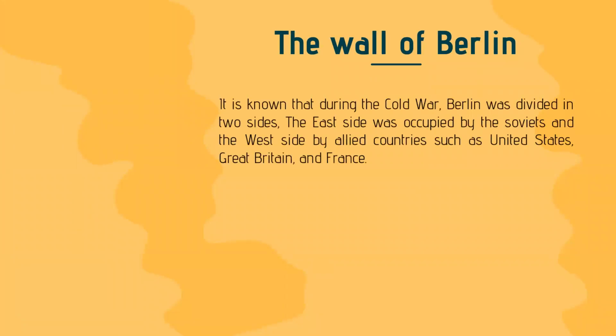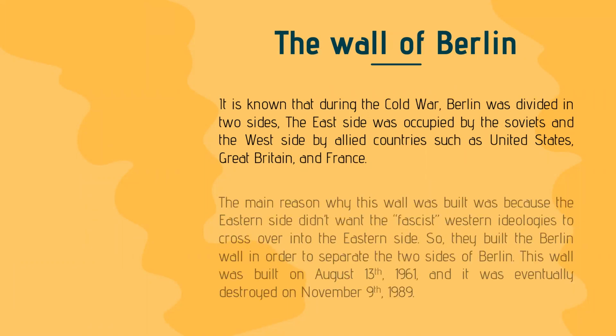So today I'm going to be talking about the Wall of Berlin. It is known that during the Cold War, Berlin was divided into two sides. The east side was occupied by the Soviets, and the west side by allied countries such as the United States, Great Britain, and France. The main reason why this wall was built was because the eastern side didn't want the fascist Western ideologies to cross over into the eastern side.